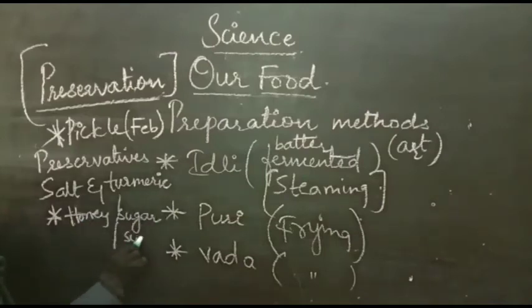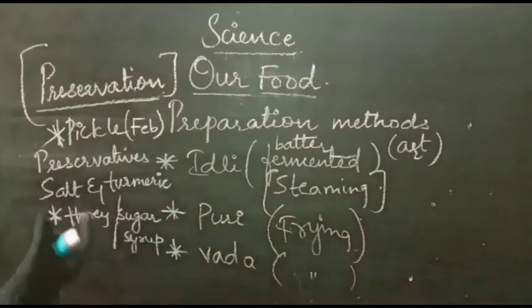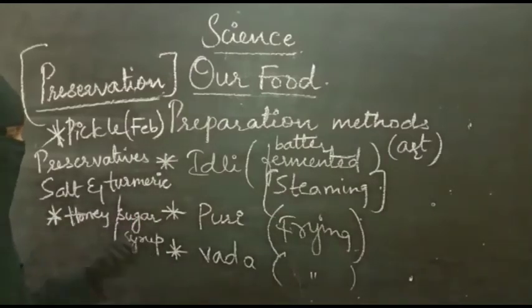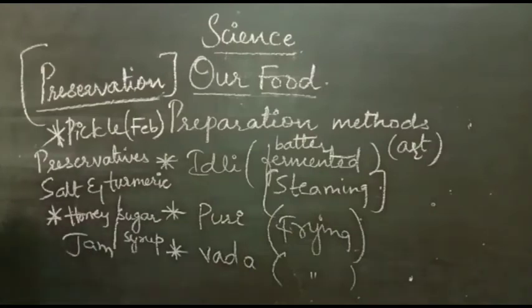What is sugar syrup? I said for making gulab jamun that you will get liquid, that is nothing but sugar syrup. So to preserve fruits and jellies, they will add sugar syrup and honey. You know jams, you eat fruit jam. Kisan fruit jam, mixed fruit jam, we are eating that. But how is it stored? What is the preservative used in that? The preservative is honey and sugar syrup.